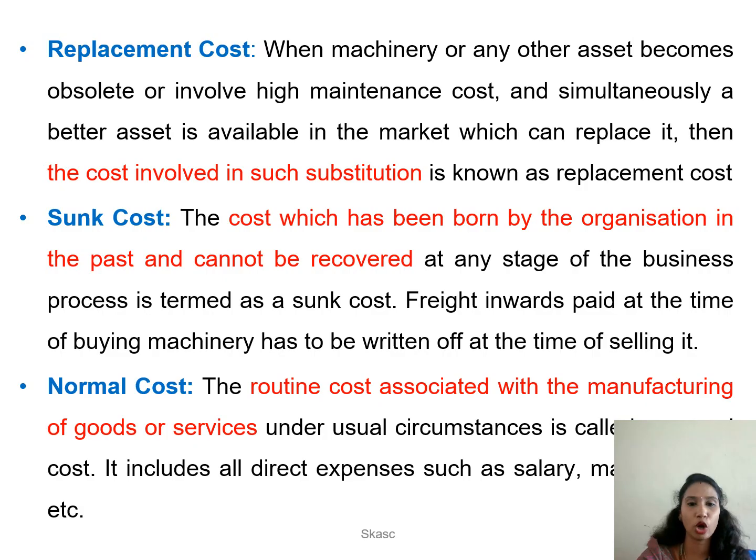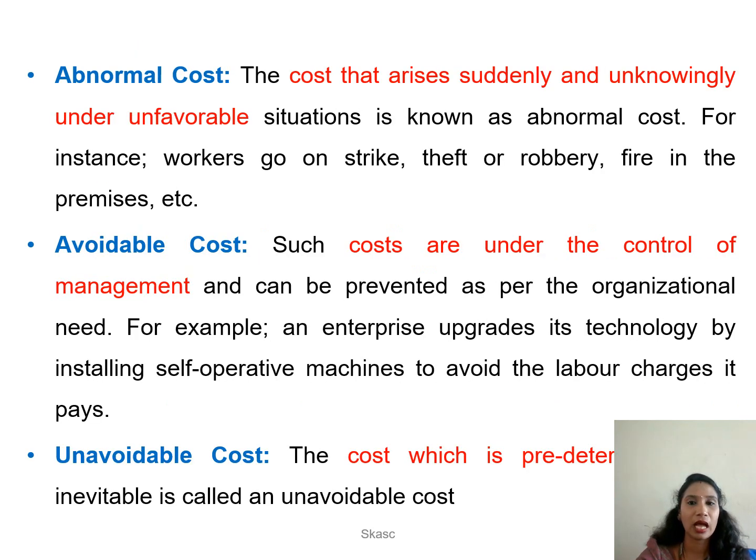Next one, normal cost. The routine costs which are associated with the manufacturing of goods and services under usual circumstances, that is, salary. This is what we call a normal cost. Abnormal cost. The cost that arises suddenly or unknowingly is known as an abnormal cost. For example, if there is any theft, robbery, or fire accident.